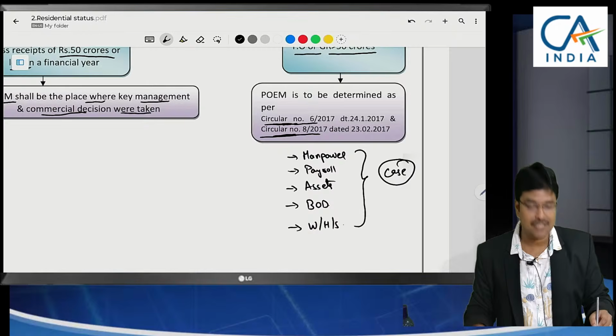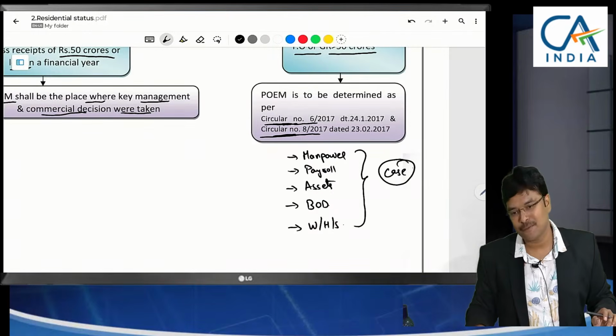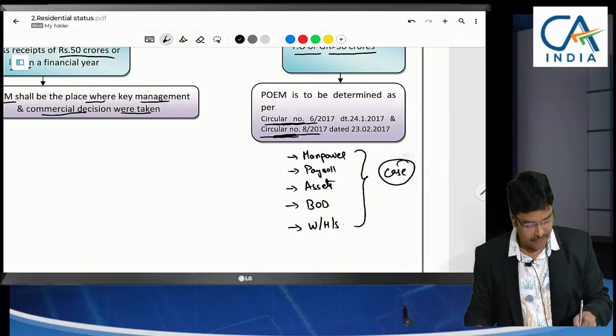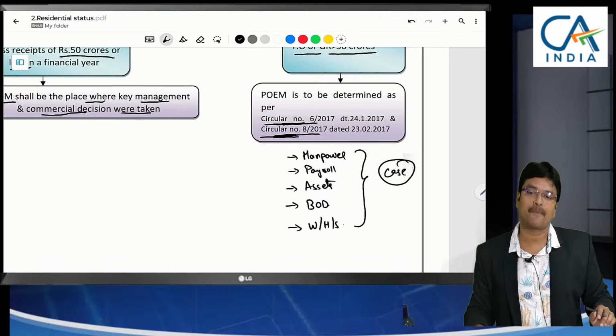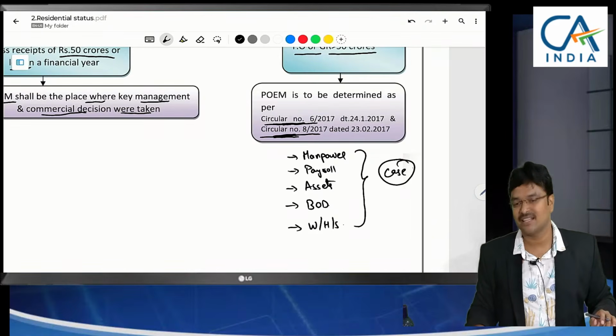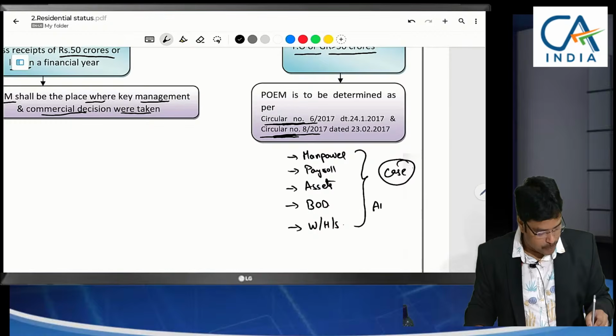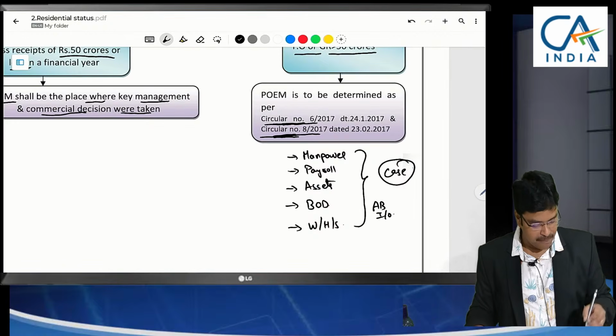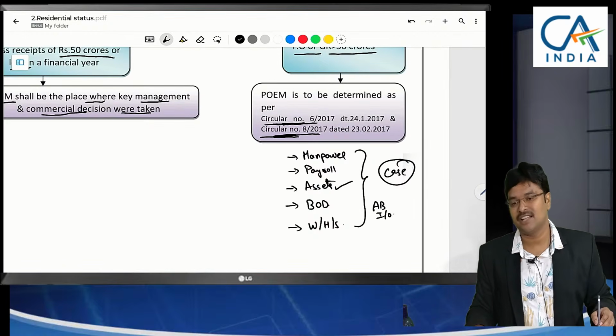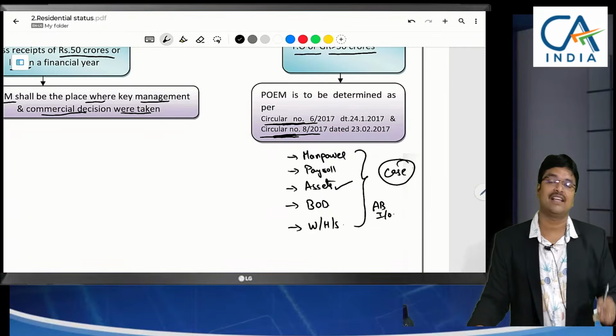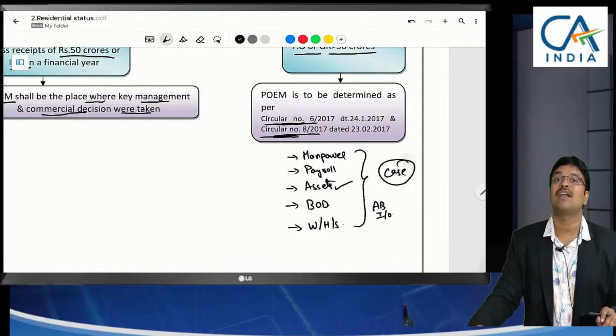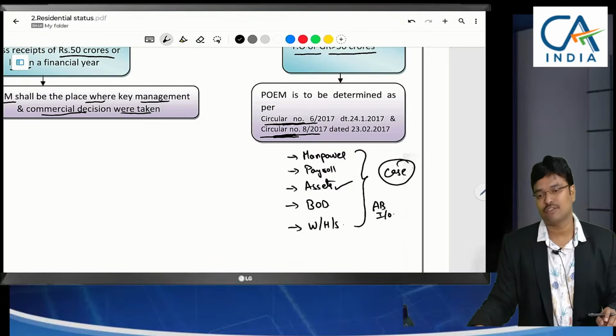Depending upon the case, we need to decide the place of effective management, for which I have given the reference. When any case comes in our practice, then we have to go based on the circular. Here, whether active business is in India or outside India, based on the assets located, they will decide. If more than 50% of the assets were in India, then it will be called a resident. Like that, the conditions were being specified.